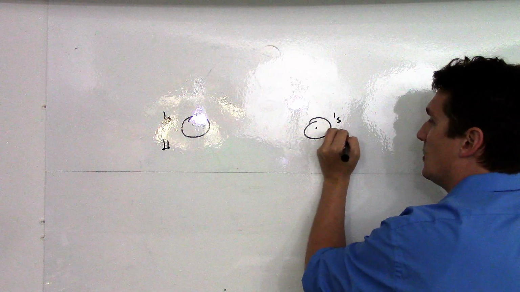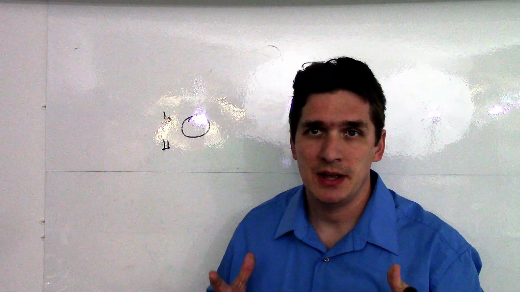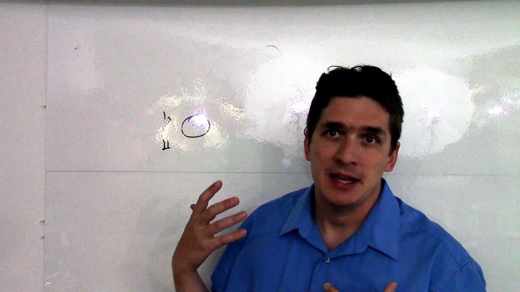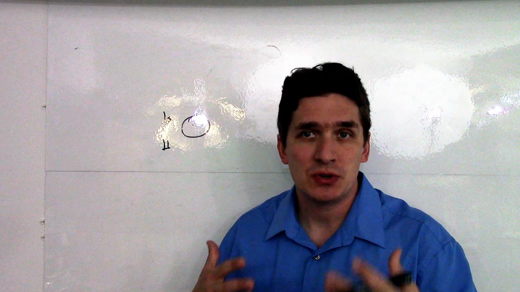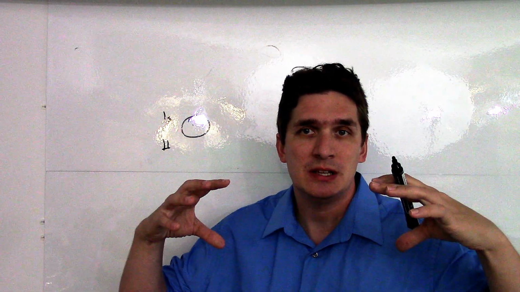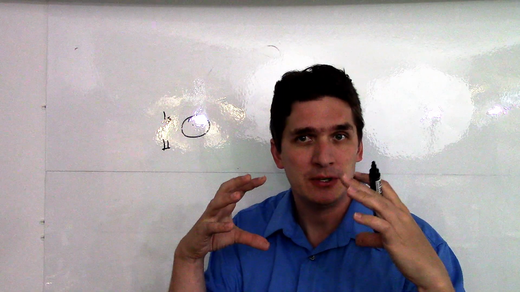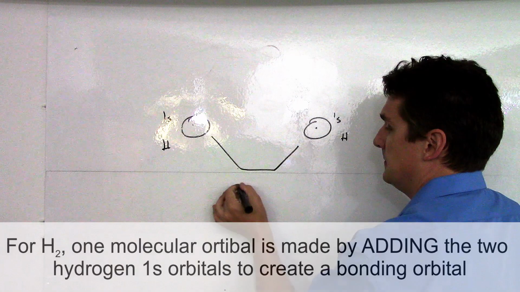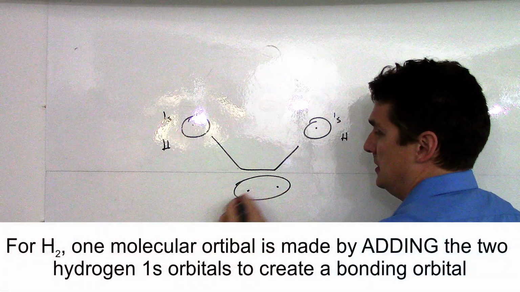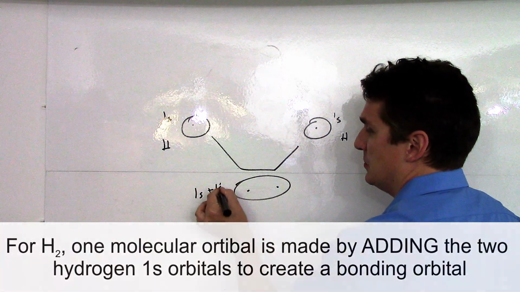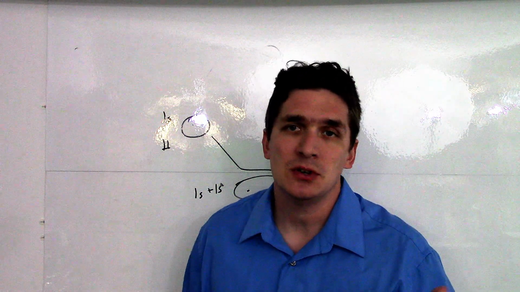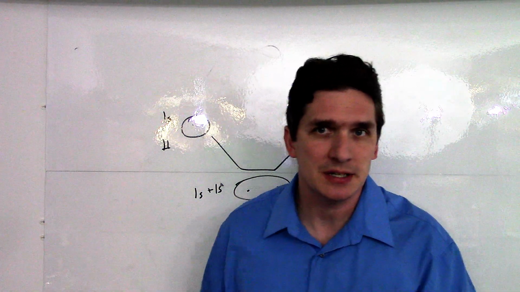Now, what we can do is take these 1s orbitals and add and subtract them. If we add them, they will constructively interfere. And we see the electron density shift, the probability of finding electrons shift to being between the two nuclei. So this is the 1s plus the 1s of the other hydrogen. Now, is it always true that when you add you get constructive interference? No, but for simplicity's sake, we'll say it is.